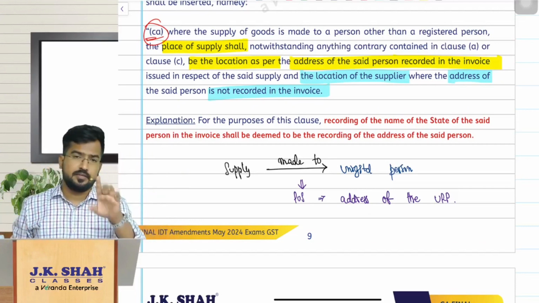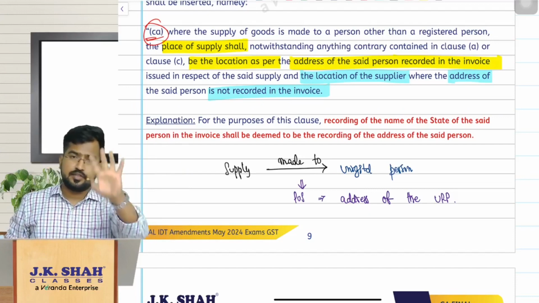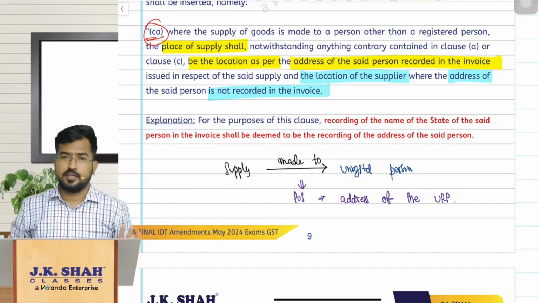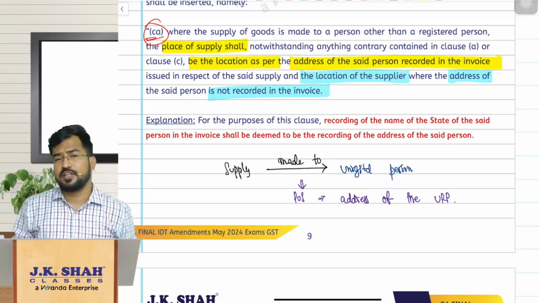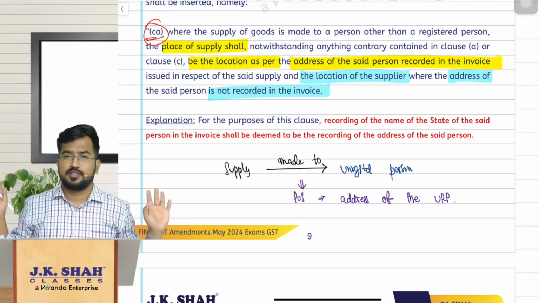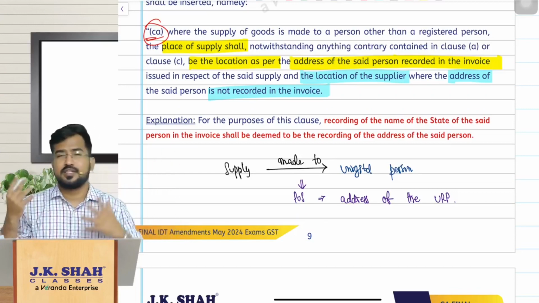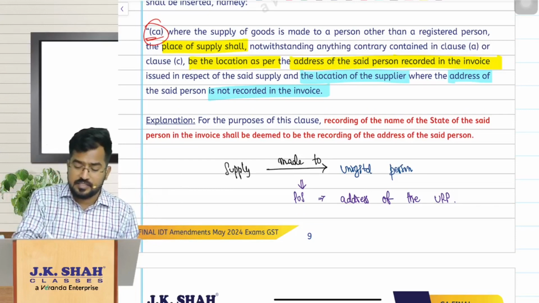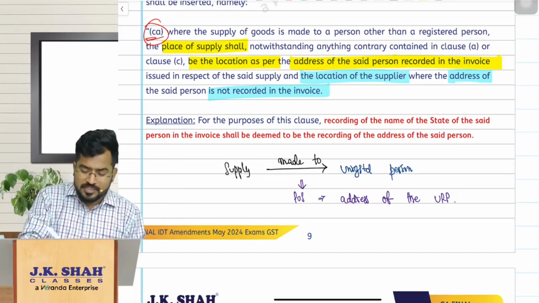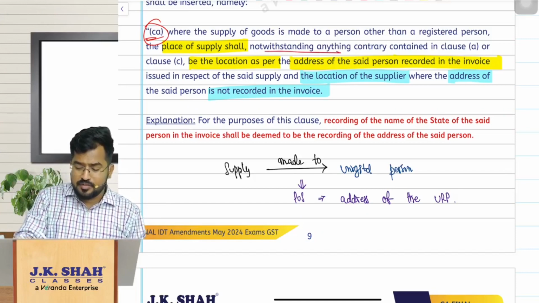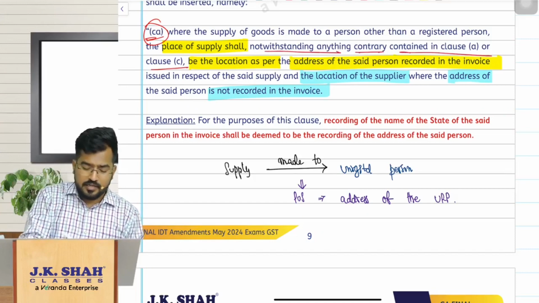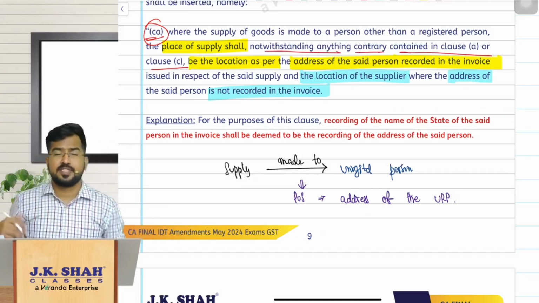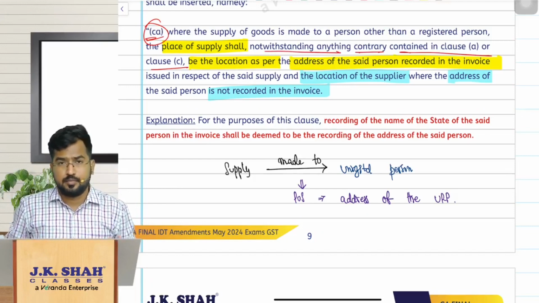Place of supply will be the address of the recipient recorded in the invoice. Sir, the address of the recipient we have not recorded in the invoice, sir. Then the location of the supplier will be the place of supply. But sir, clause A, clause C, all these things, they are saying something different, sir, whether the movement of goods is involved or not involved. All that you don't see, because notwithstanding anything contrary contained in clause A or clause C, I have a non-obstante clause here. Are you understanding the point?